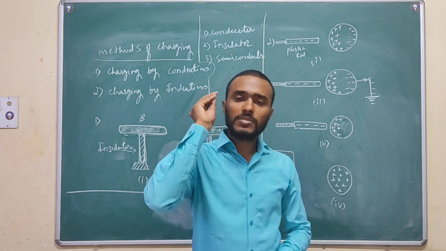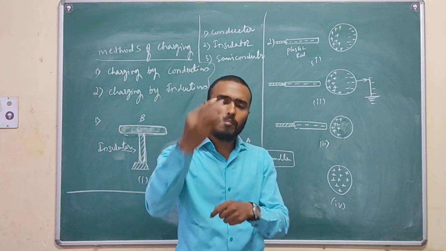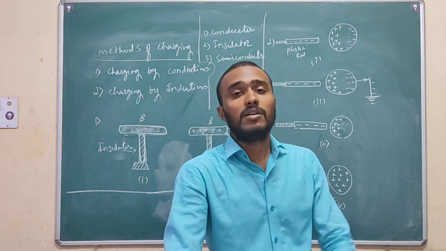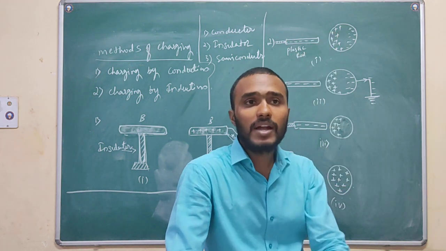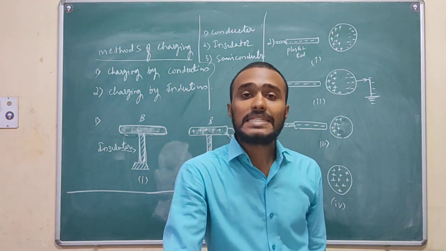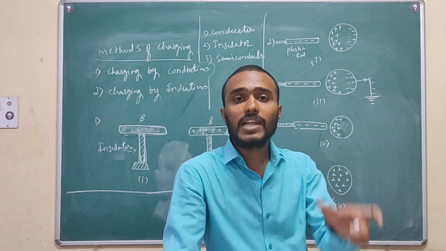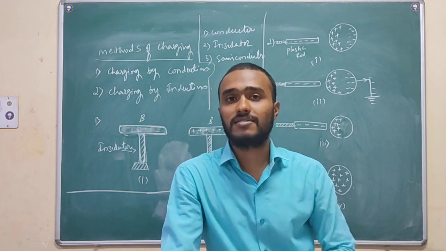After doing plenty of experiments, scientists finally made a series. That series we call the electrostatic series.